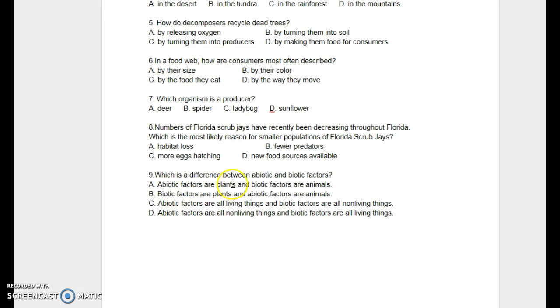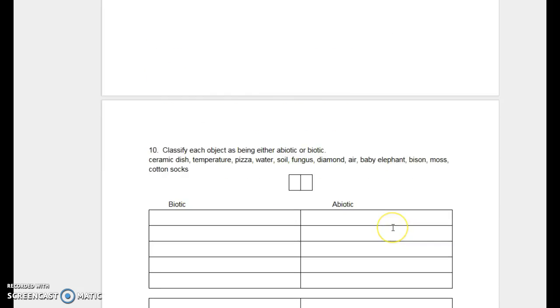9. What is the difference between abiotic and biotic factors? A. Abiotic factors are plants and biotic factors are animals. B. Biotic factors are plants and abiotic factors are animals. C. Abiotic factors are all living things and biotic factors are all non-living things. D. Abiotic factors are all non-living things and biotic factors are all living things.